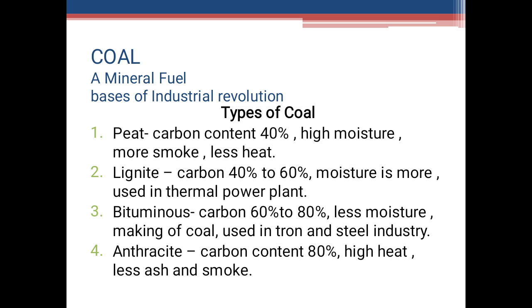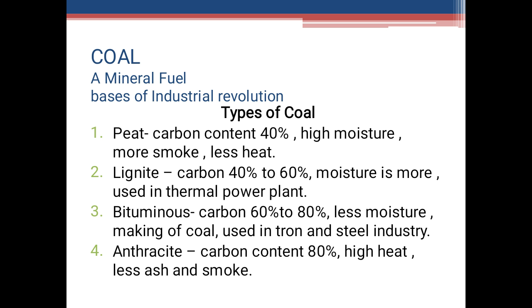Now, when we talk about coal, we talk about the types of coal. In the types of coal, the main thing is the carbon content. If the carbon content is high, obviously the coal is of good quality. If the moisture is less, then it is good quality. And if it gives less smoke and more heat, obviously it is good quality. According to these factors, coal is divided into different groups.